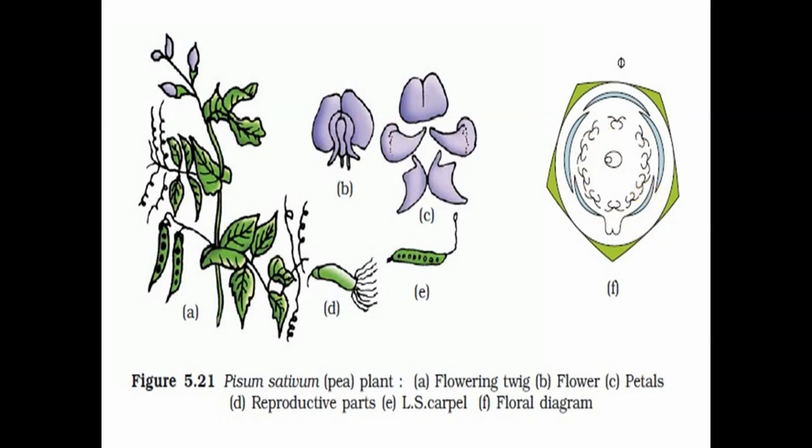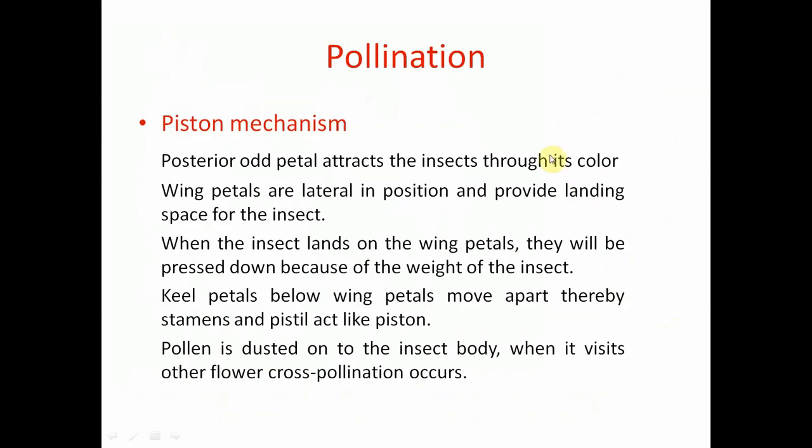And here we see the ovary, monocarpellary and also unilocular, and the ovule is located at the margin on one side. So this is called marginal placentation. We also find one characteristic pollination mechanism in this family, that is called the piston mechanism.